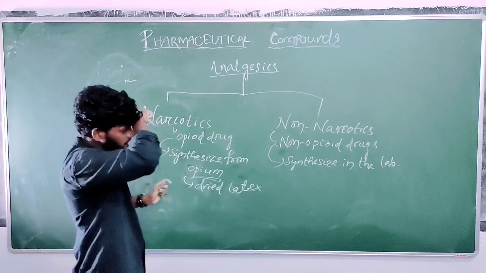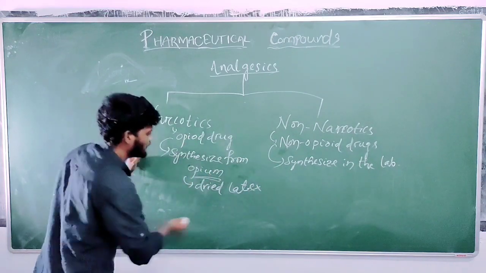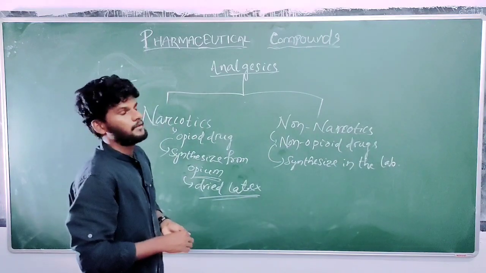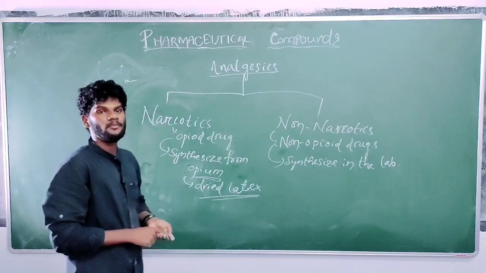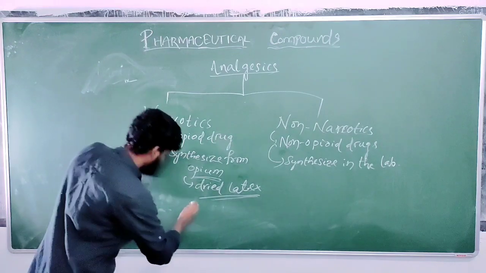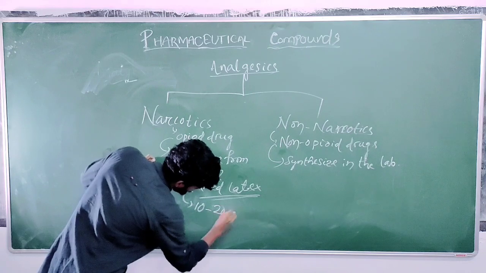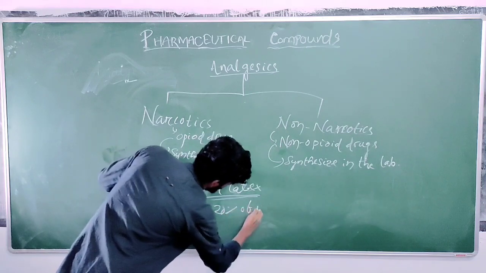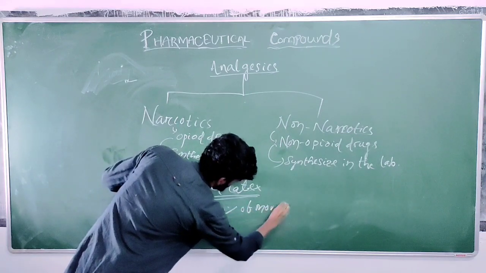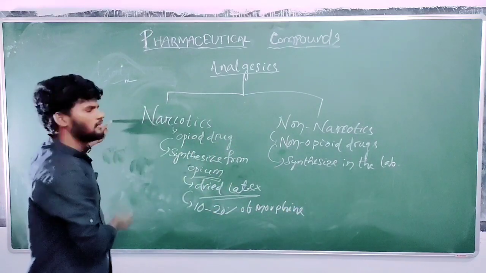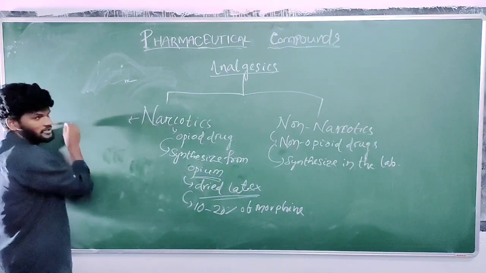So that dried latex contains 10 to 20% of morphine, which is the main reason behind its narcotic effect. Narcotics are simply sleep inducing agents.